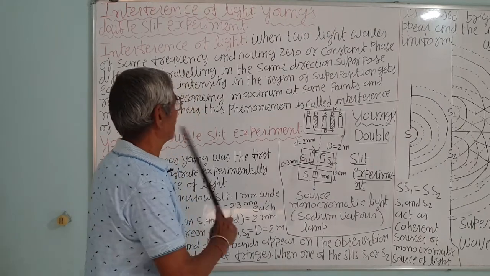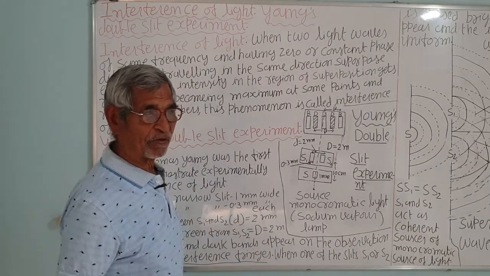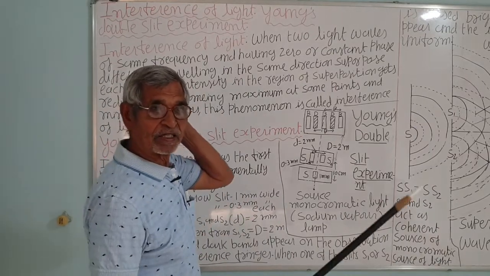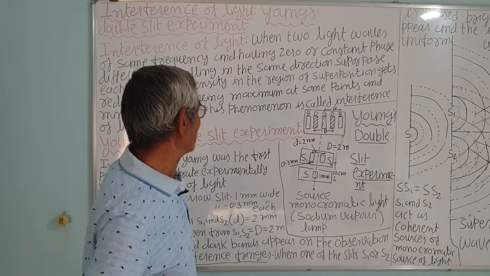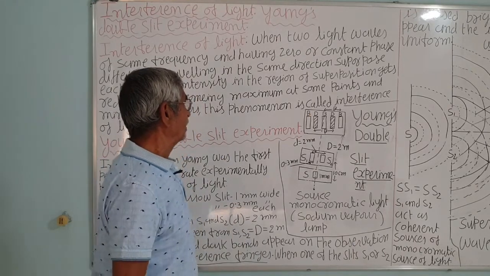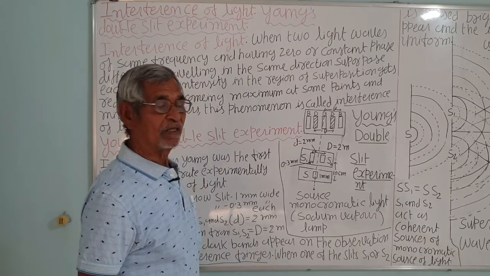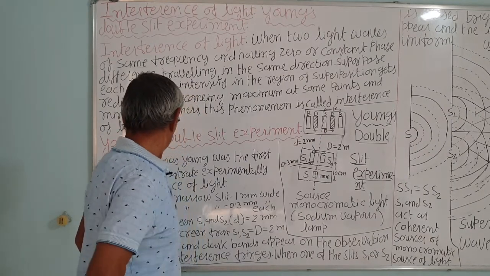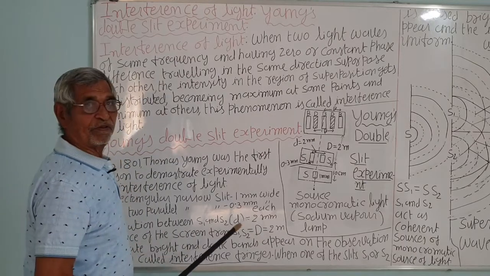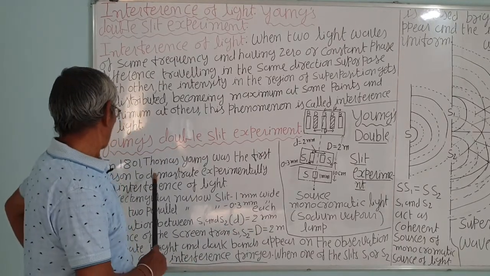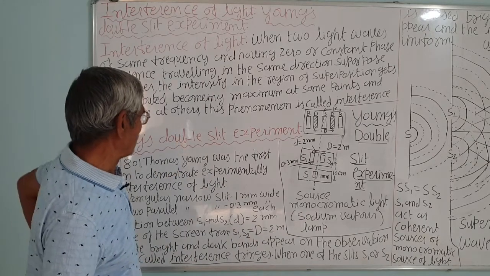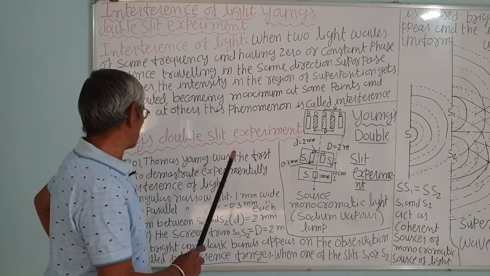That is, when two waves of the same frequency and same phase difference travel in the same direction, there is a redistribution of energy. Correct? At certain points there will be maximum energy, and at certain points there will be minimum, which we will see in Young's experiment. So light is a wave. So Young wanted to see the interference fringes. He carried out this interference experiment.